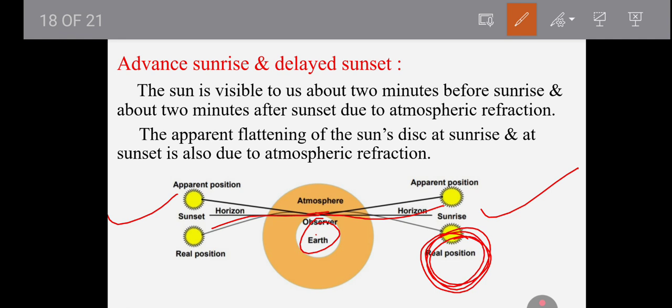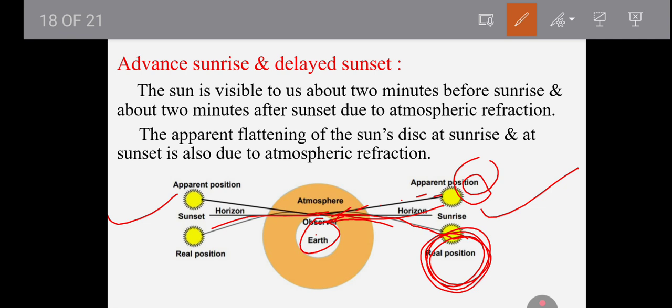When the sun's rays come from rarer to denser medium, they bend towards the normal, and if we extend this, the sun appears here, and this is called the apparent position. That's why the sun appears to us 2 minutes early.